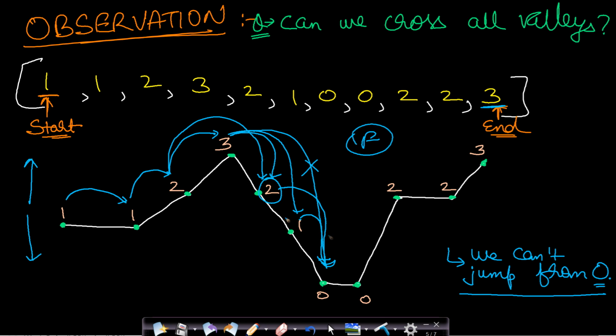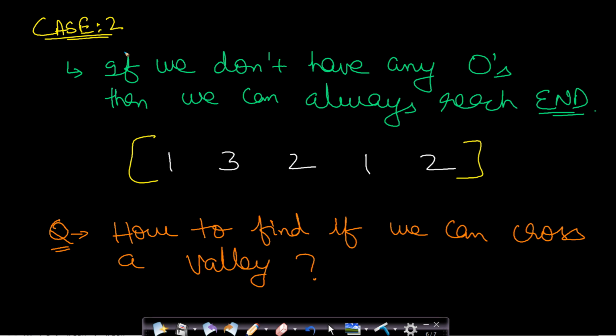So this profile diagram can let you make more observations. So let us see case 2. If we don't have any zeros, then we can always reach the end, because we will have no valleys. And simply what we can do is just make one jump at each index, and since we know that there are no zeros, we will obviously reach the end. So this is another simple case.